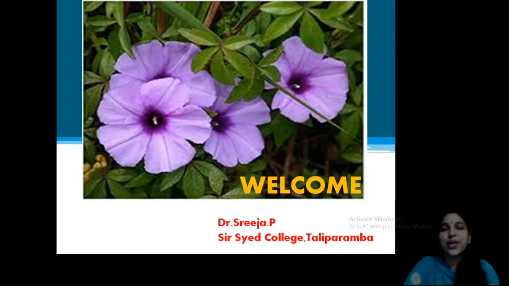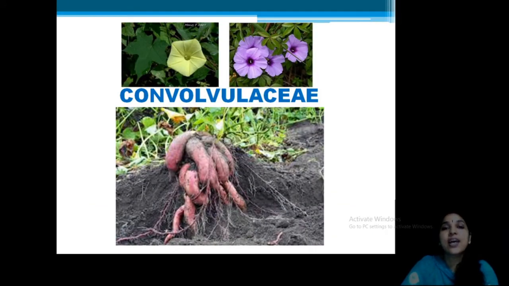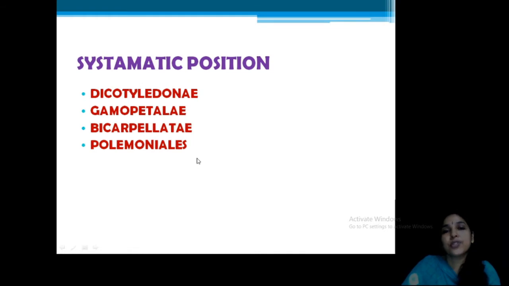So today we are moving on to discuss our next family, that is Convolvulaceae. By looking at the picture, you can see some plants that will be familiar to you. You may be familiar with these plants growing on roadsides, and also this plant that is very familiar to you. This is a very important edible item that we usually grow in our field, sweet potato. So this is the sweet potato family.